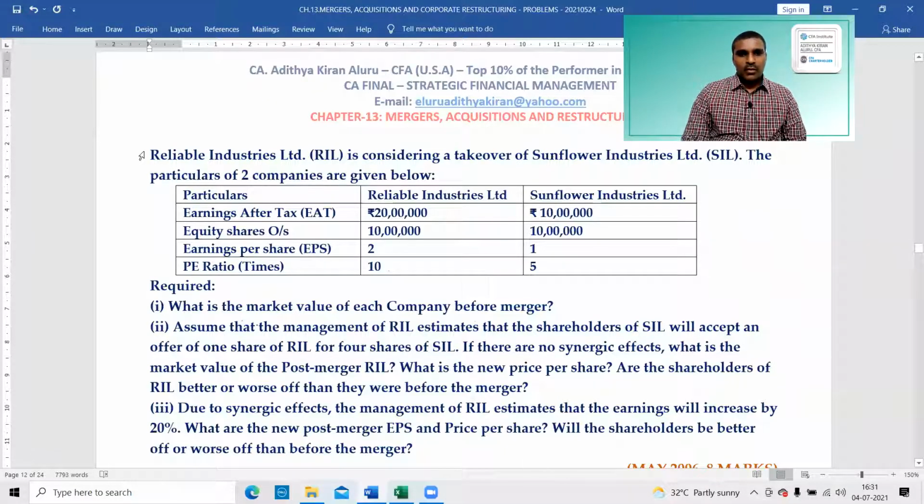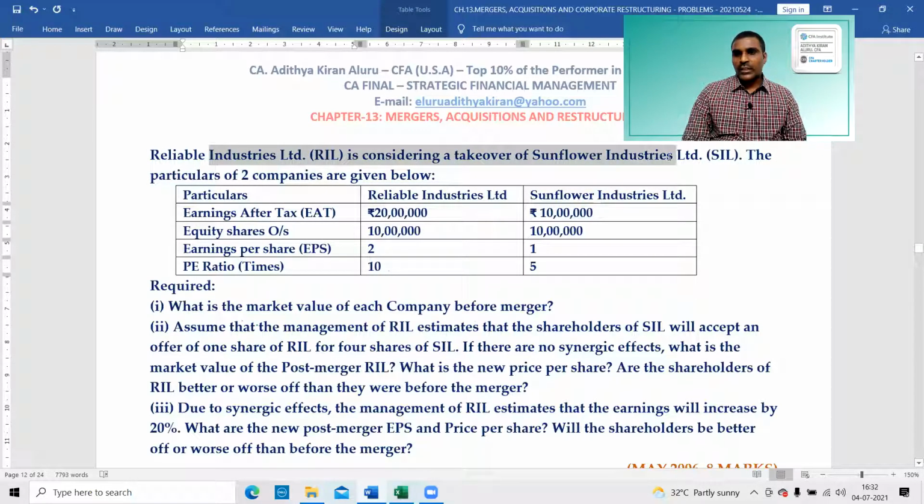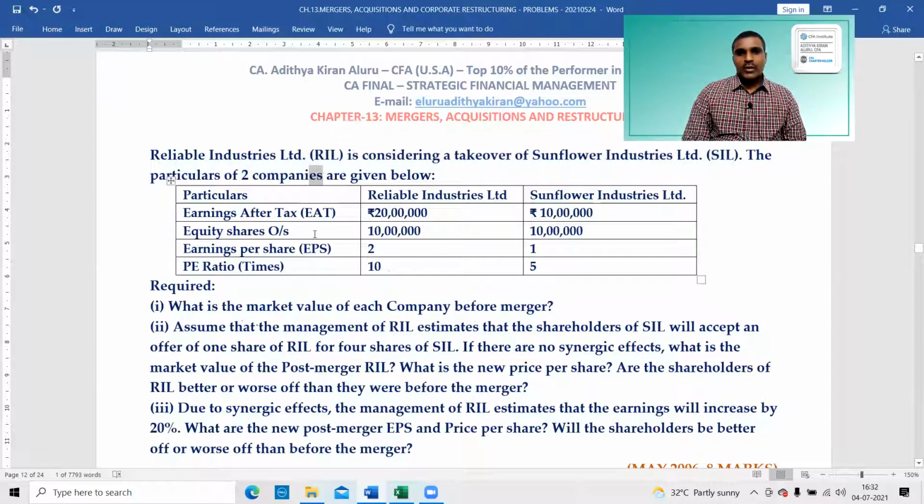Look at this problem, one of the previous exam problems. Reliable Industries Limited is considering a takeover of Sunflower Industries Limited. The particulars of two companies are given below.